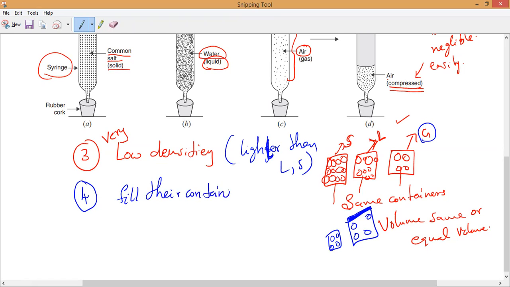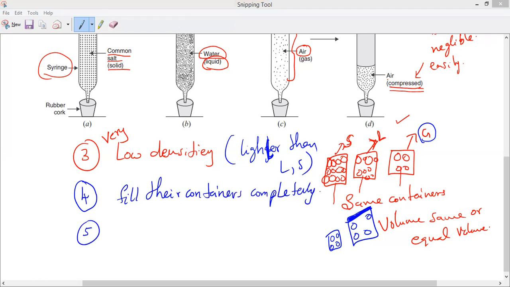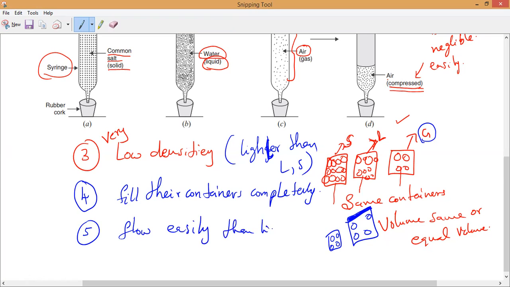Fill their containers completely. Okay, next, last point. So can they flow easily or not? They are gases. They flow easily, yes, even faster than liquids. Okay, so that is why we also call them what? Fluids, we can say. Is it okay?